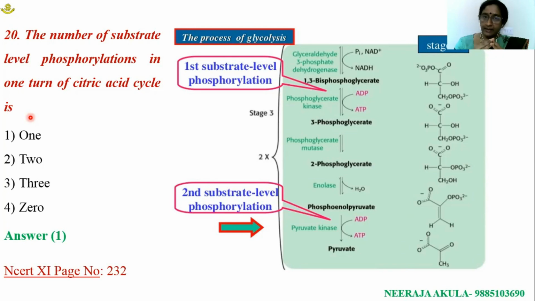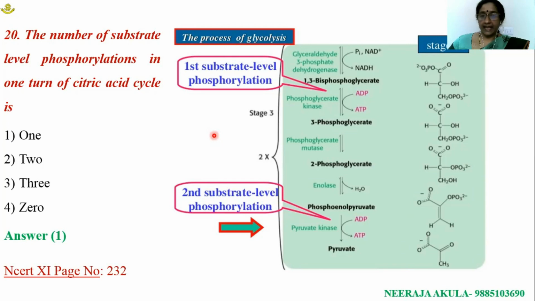Photophosphorylation occurs in the thylakoid membrane and is involved in the liberation of ATP. It may be either photosystem 1 or photosystem 2. Oxidative phosphorylation occurs in the inner mitochondrial membrane. F1 particles play an important role in the synthesis of ATP. Another one is substrate level phosphorylation, in which synthesis of ATP takes place due to the transfer of phosphate